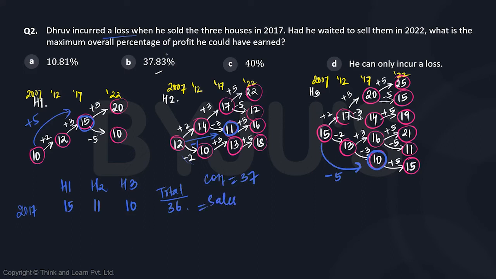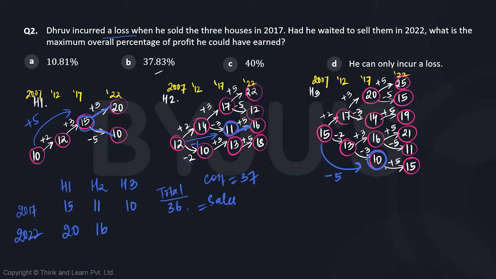Now, had he waited to sell them in 2022, what is the maximum overall profit percentage? If it was 15 for house 1, he can go to either case. We need to maximize the profit, so we will make sure that he sells it at 20. If we look at house 2, it can only follow the trajectory, because if it was 11, it can only become 16. We cannot move to 17 or 13, right? So it was sold for 16. That's the maximum we can have.